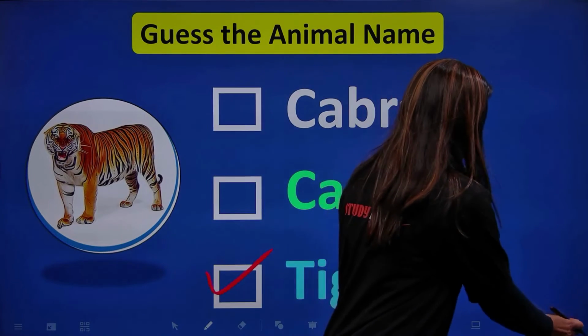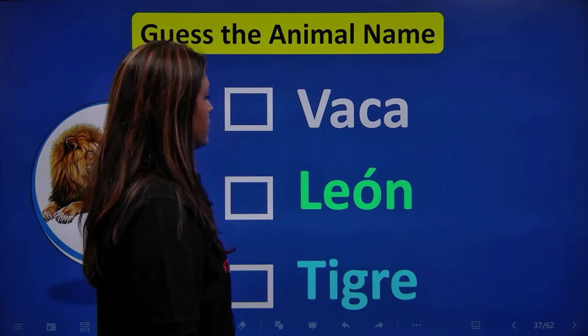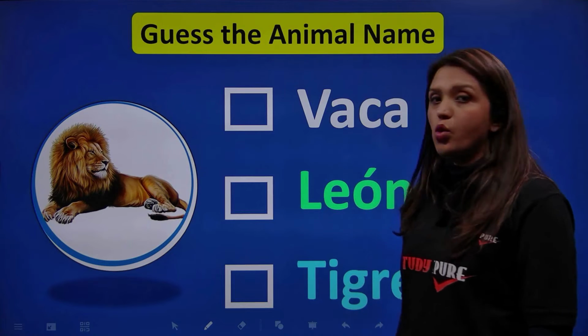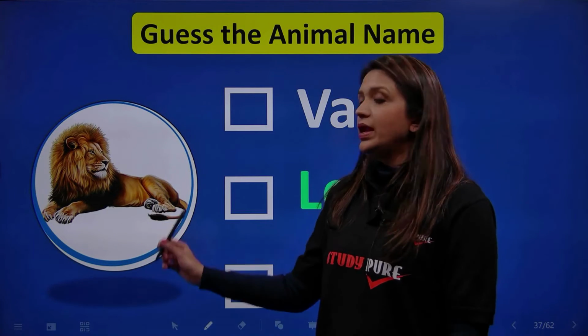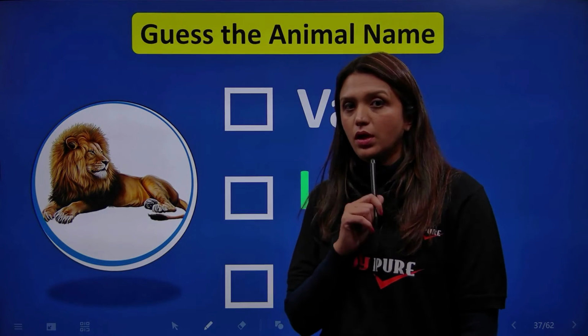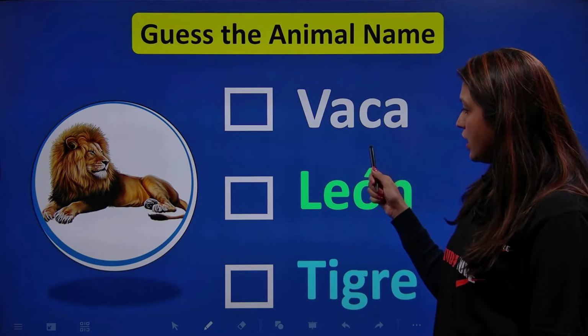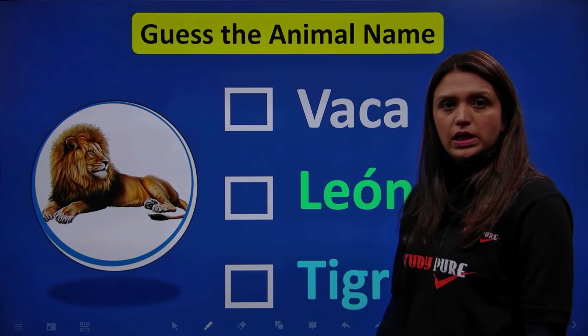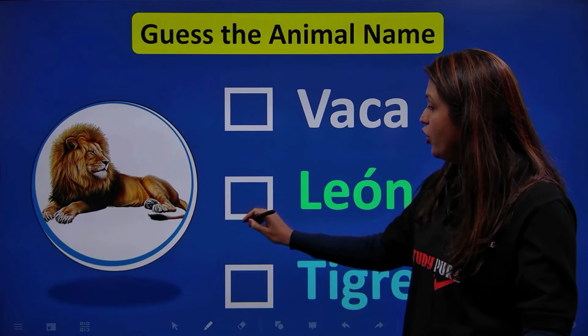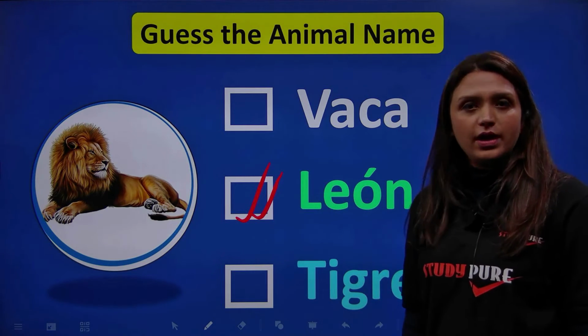Okay. Next. What is this now? Oh, it's the king of the jungle, the lion. And how do we call a lion in Spanish? Vaca, león, or tigre? León. There you go. Correcto.